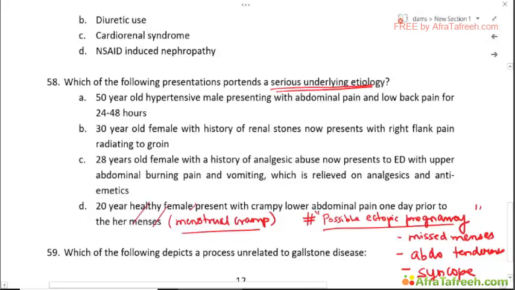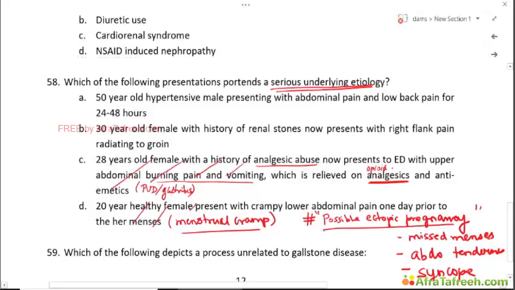A 28-year-old female with a history of analgesic abuse now presents with an upper abdominal burning pain and vomiting, which is relieved on analgesics and antiemetics. So I hope this is not an NSAID analgesic, this is an opioid analgesic. Okay, so this typically looks like peptic ulcer disease or gastritis which is responsive to medical therapy. So this does not portend a serious diagnosis again.